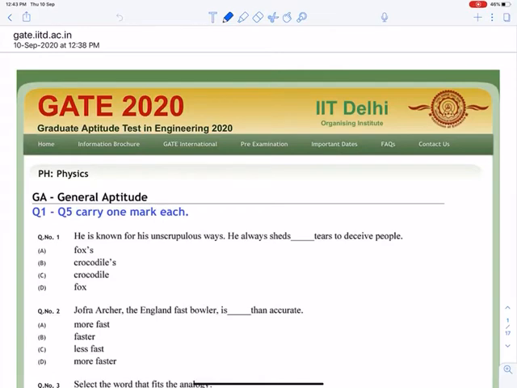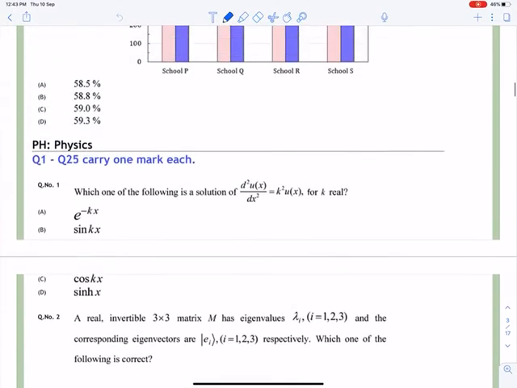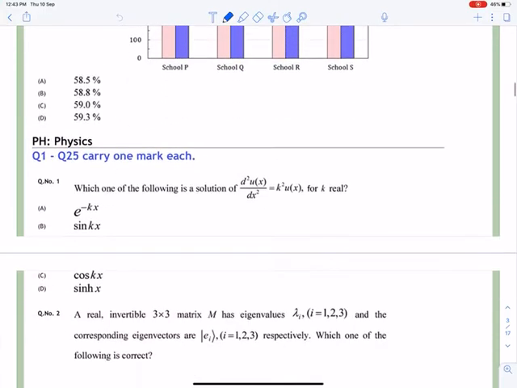So parallelly I will also tell the concepts in the questions, and how you can make your practice good, so that in GATE 2021 you can score better. So now my first question I will cover of physics. In the near future, I will also cover the questions of reasoning, but today my focus is on physics.